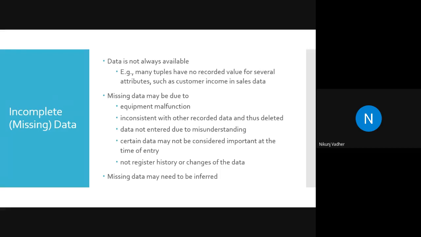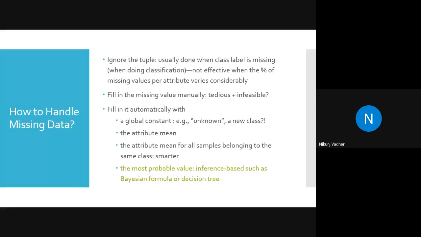Let's continue our discussion of how we can handle the missing value. A very simple and straightforward way is to simply delete the entire row. But this won't work when you have a very sparse data set, because in a sparse data set, if you remove the tuple, then hardly 1 or 2% of tuples will have all the column values.